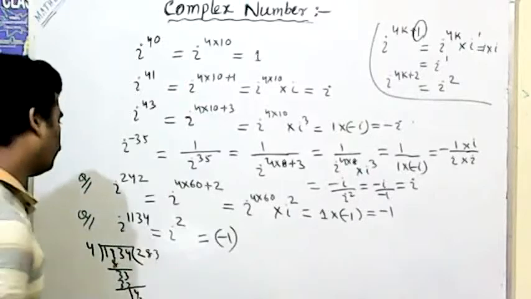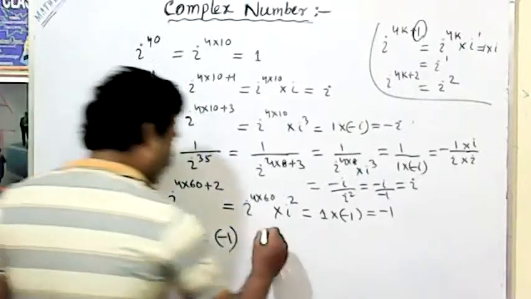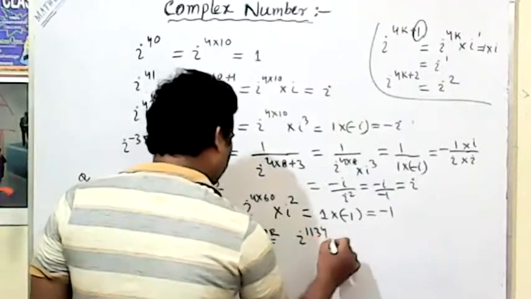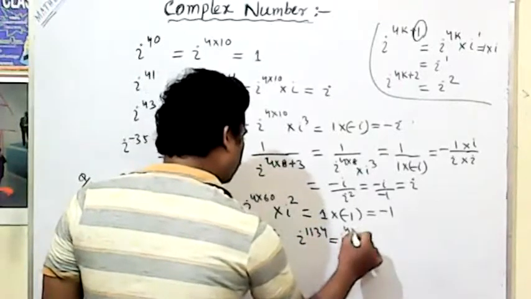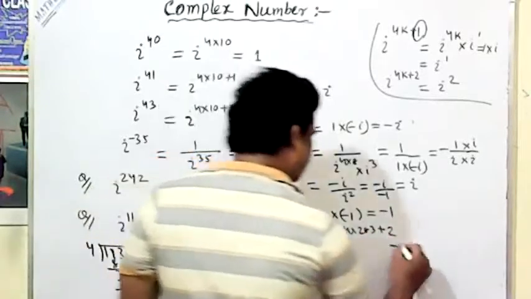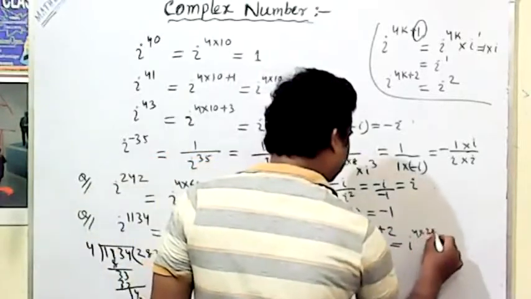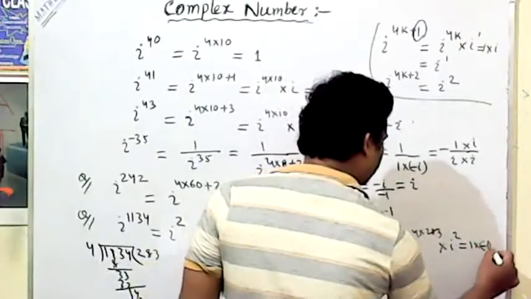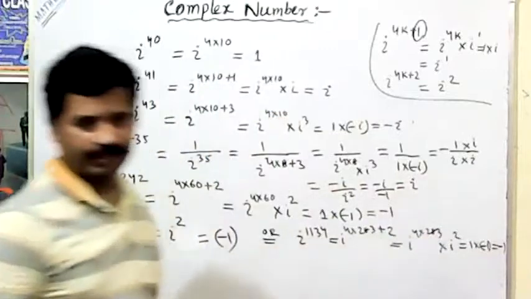The remainder is 2. Same concept. Or in another way you can write i to the power 1134 means i to the power 4 into 283 plus 2. That means i to the power 4 into 283, into i to the power 2, that is 1 into minus 1, which is equal to minus 1, the answer.